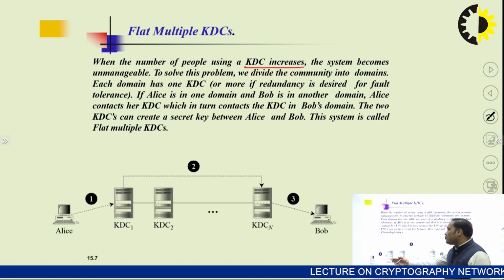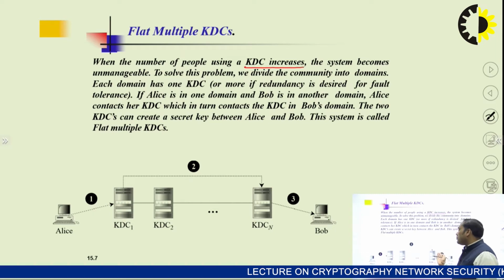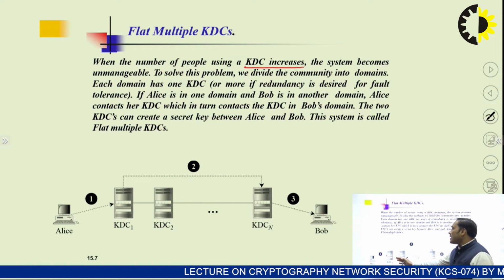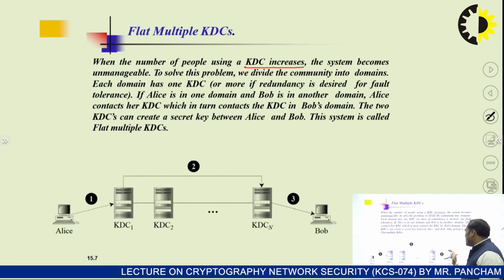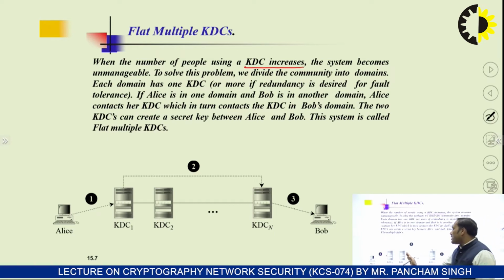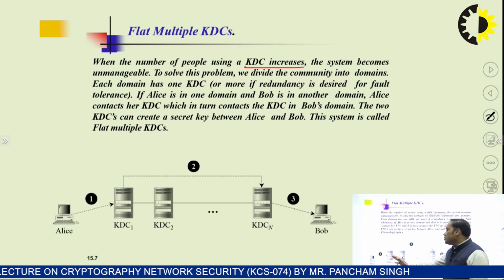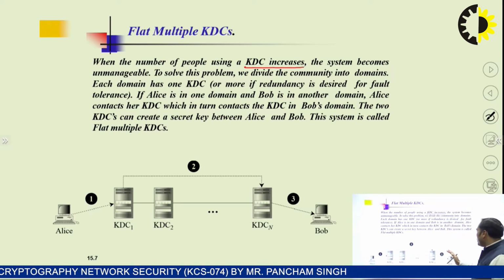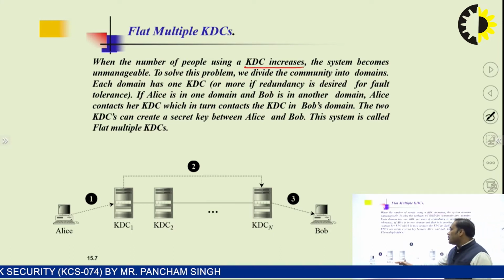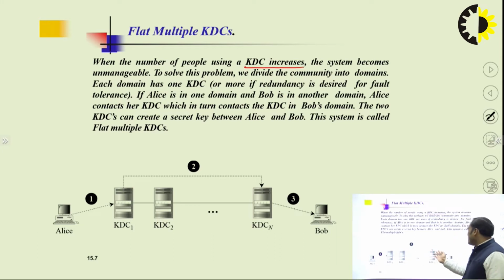Alice wants to send a message to Bob, but Alice works in one domain and Bob works in another, so there are n number of KDCs. Alice uses domain 1, Bob uses domain 2, and they want to communicate. Alice sends a request to KDC1, KDC1 sends the request to Bob's KDC, and Bob's KDC grants the permission. Then Alice and Bob can communicate with each other.